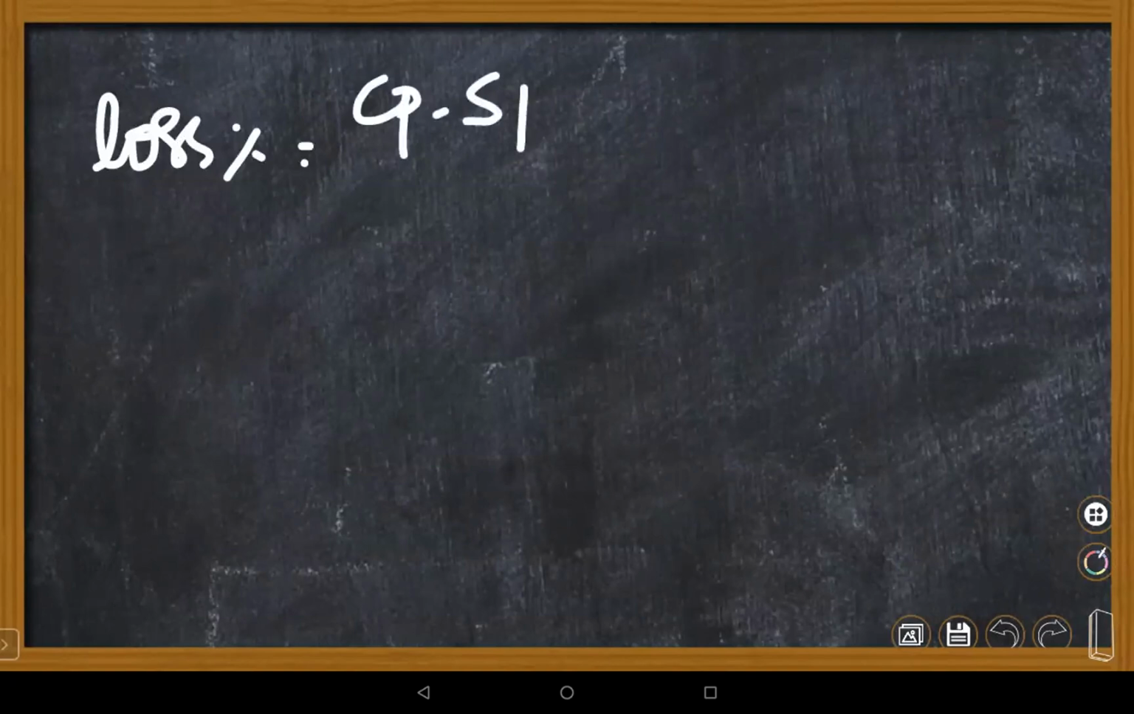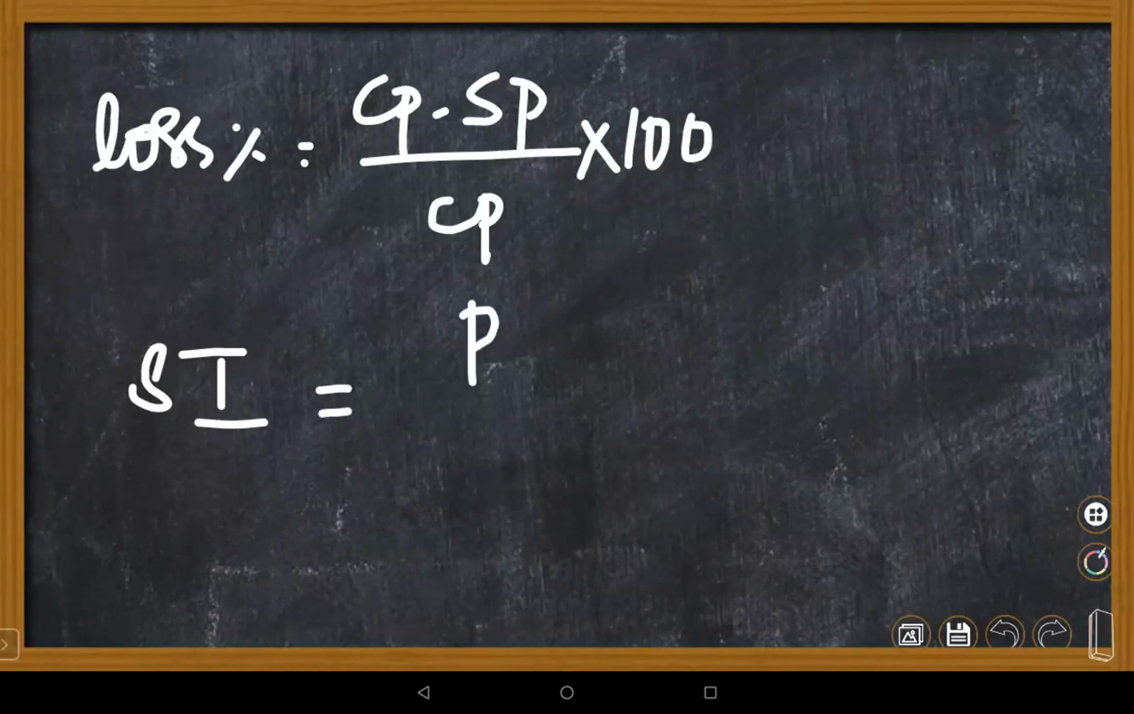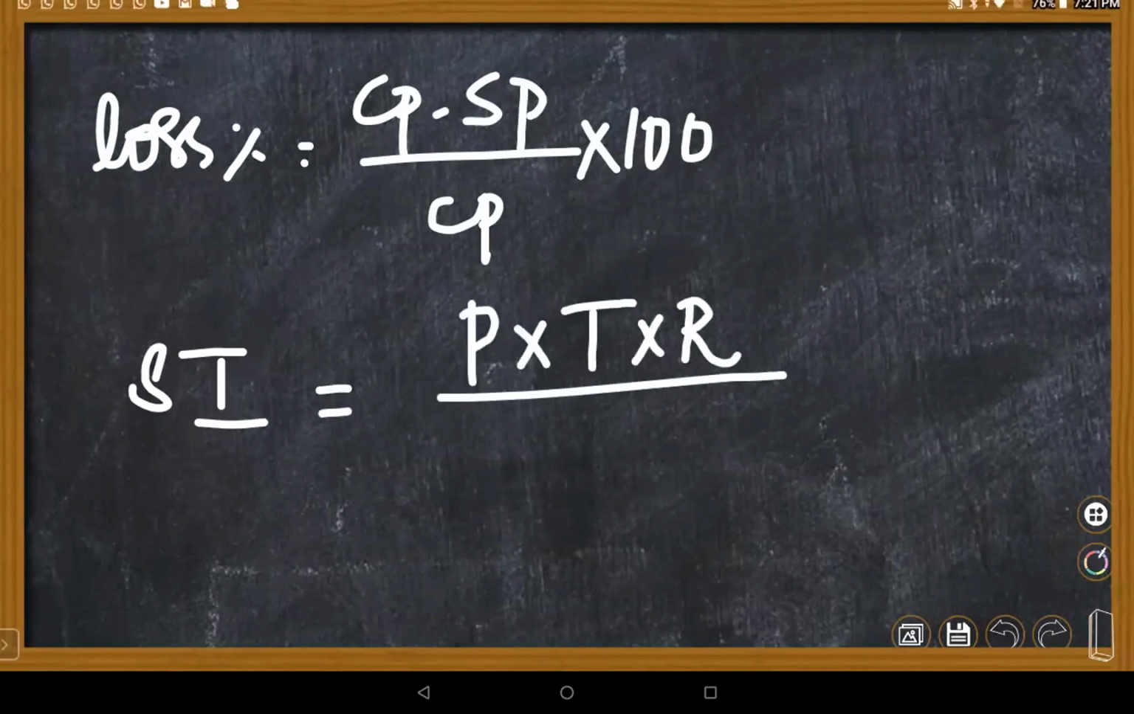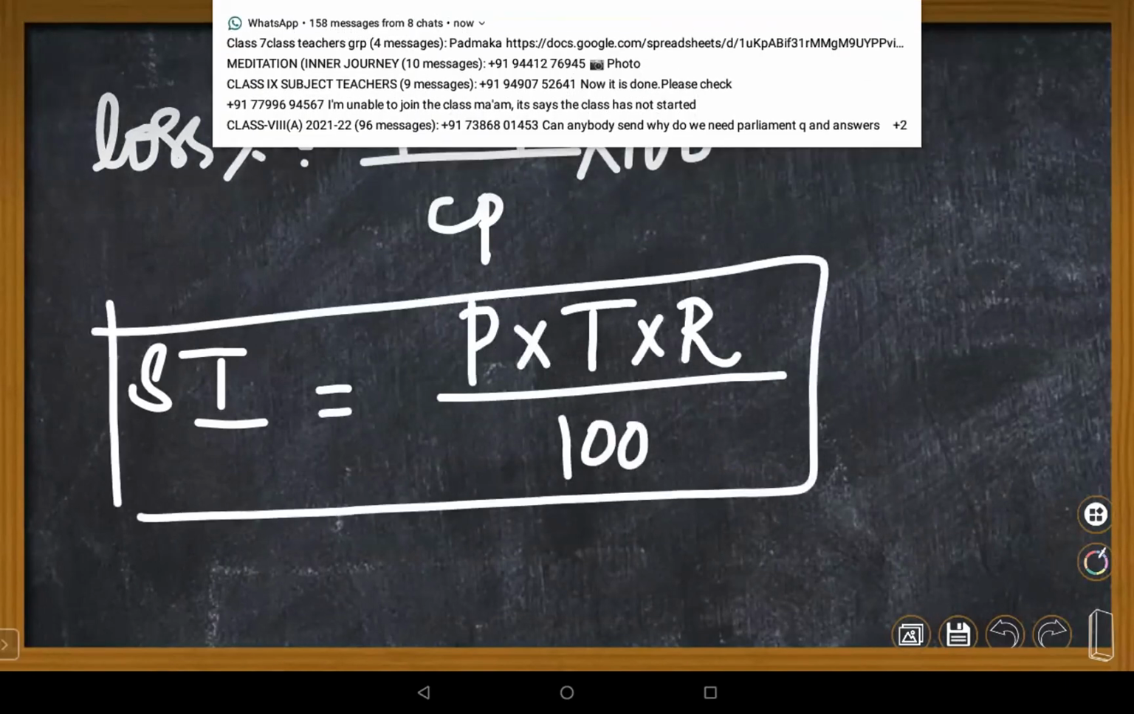Next, loss percentage is CP minus SP by CP into 100. And simple interest, we know, is always calculated as PTR by 100. These are the points you have to remember, children. Let me go with the exercise sums.